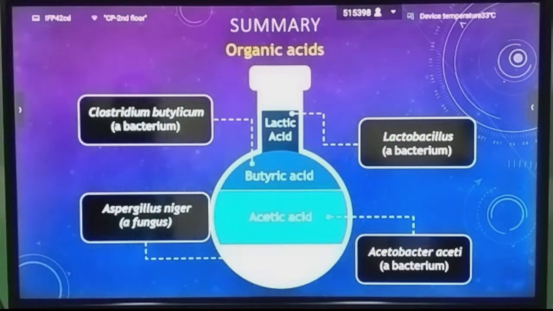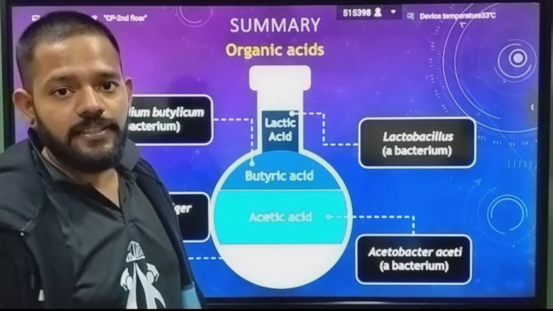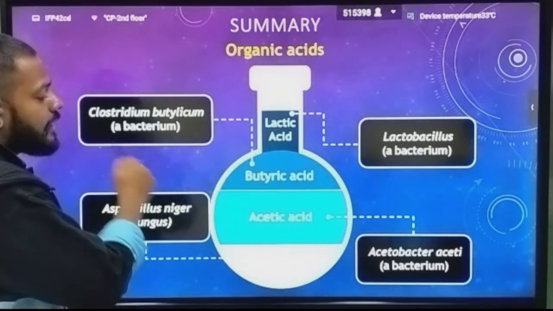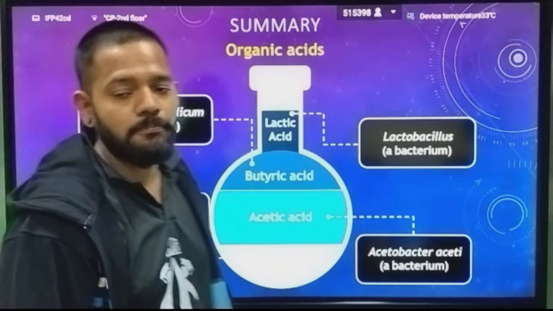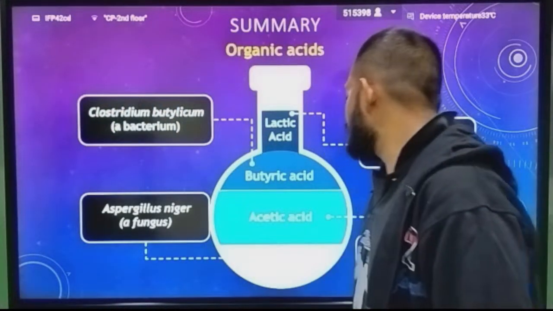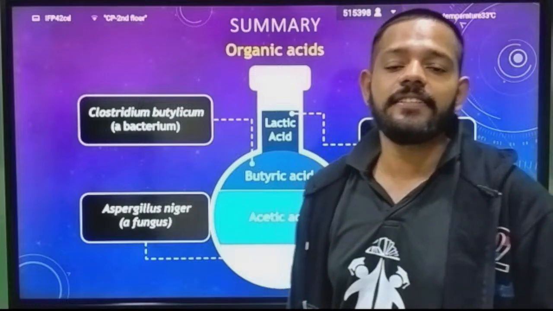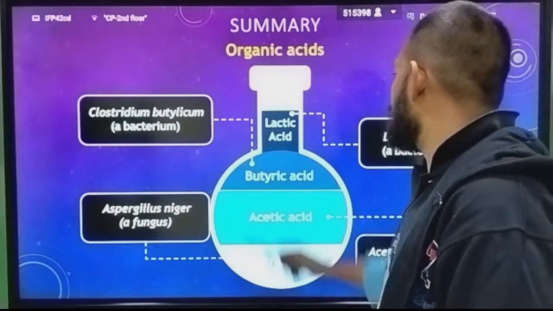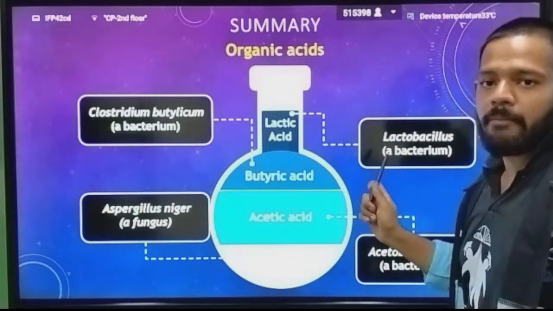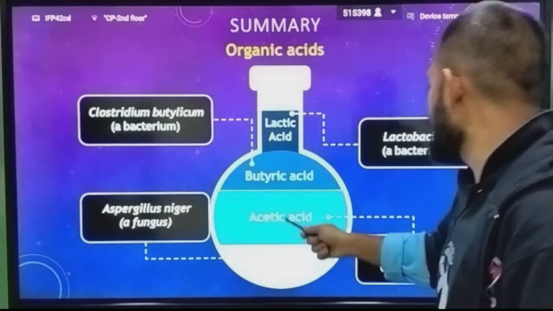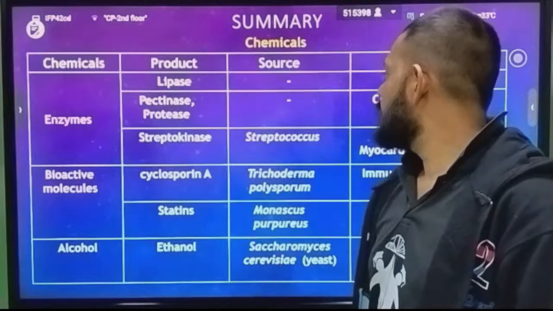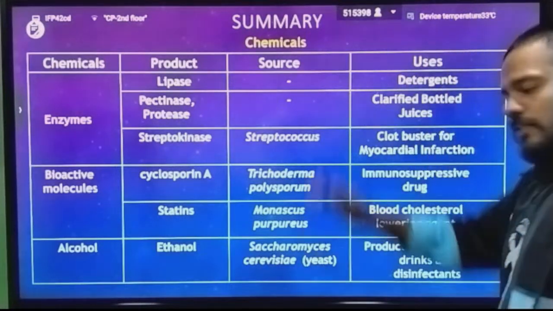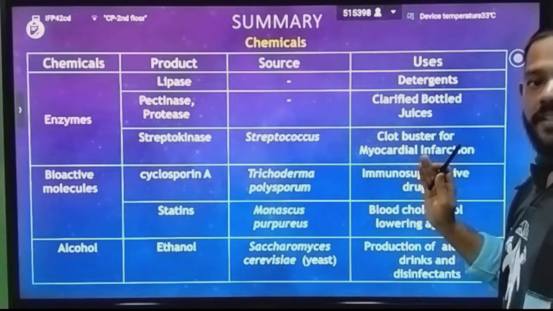Then we studied organic acids in this part. Lactic acid is produced by Lactobacillus, butyric acid by Clostridium butyricum, acetic acid by Acetobacter aceti, a bacterium, and citric acid by Aspergillus niger, a fungus. So lactic acid, butyric acid and acetic acid are produced by bacteria, and citric acid by a fungus. This is the whole summary of the chapter that we studied till now.